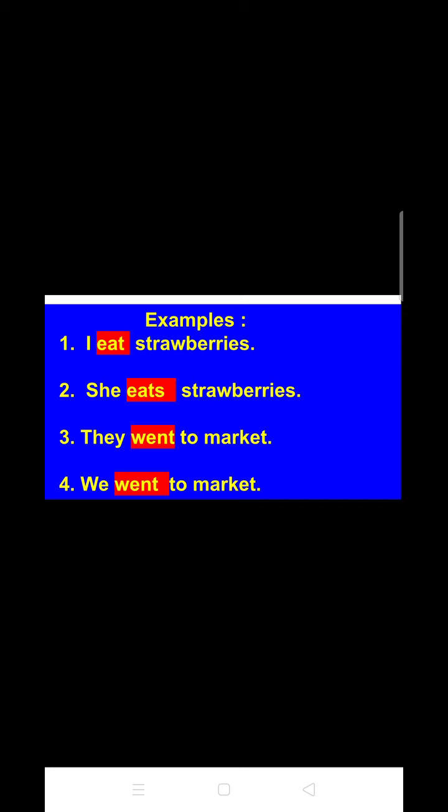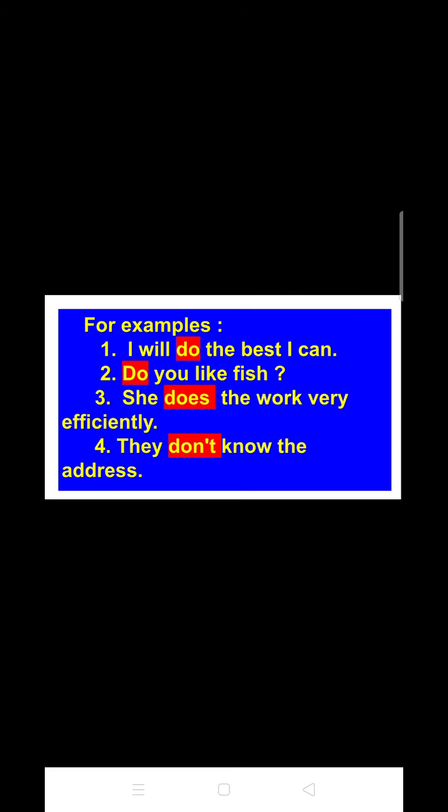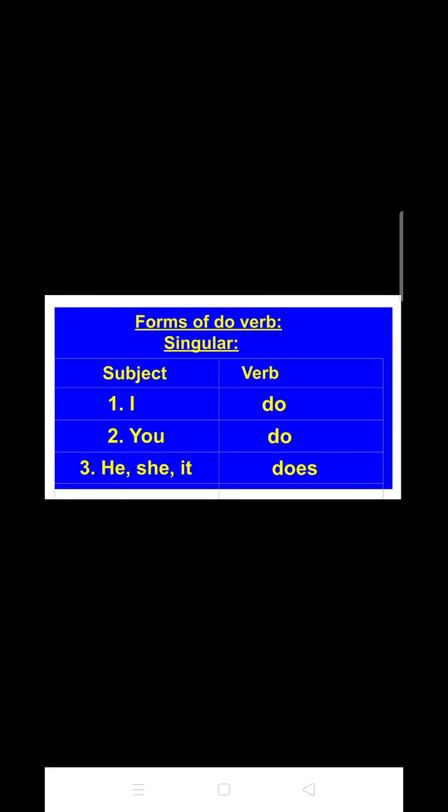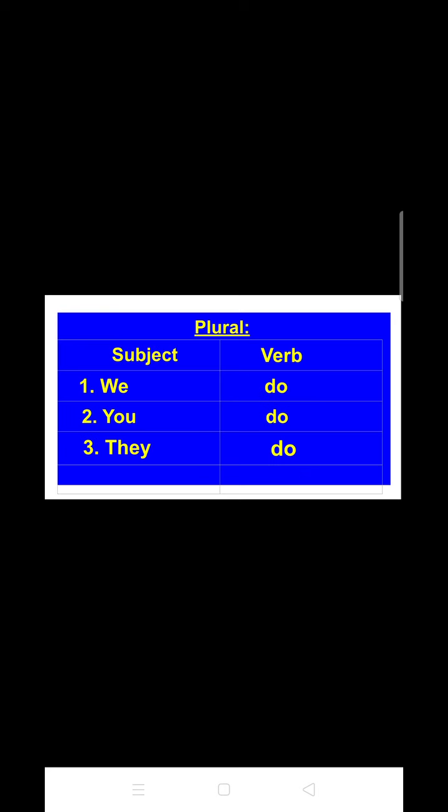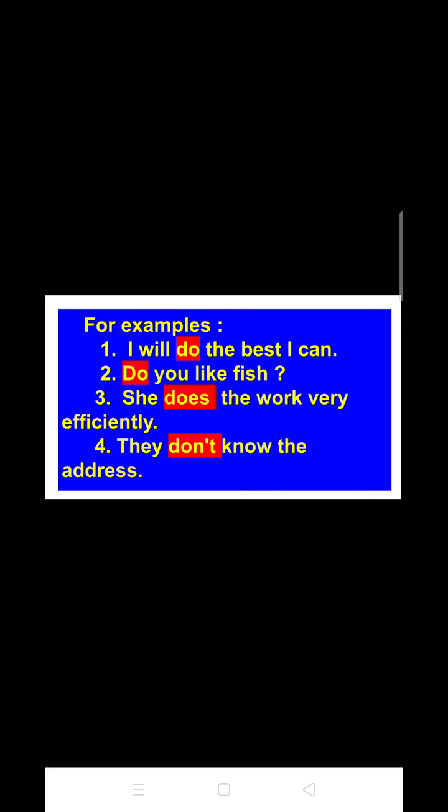In the first one it is I, with which I have used the action word eat, which is in present tense. And in number 2 the subject is she, with which I have used the action word eat again, but with an s, because from this table itself you can notice that with he, she or it we have to use s or es with the verb, and with I we can use the same action word. There will be no modification. Similarly, the next example, she does the work very efficiently.